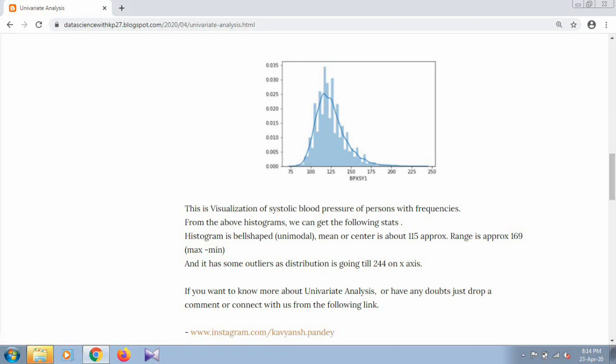This is all about univariate analysis. It is a complex task to get the interquartile range from this histogram, but we can get it by just taking 75% of the whole data minus 25% of the whole data. So this is all about univariate analysis.